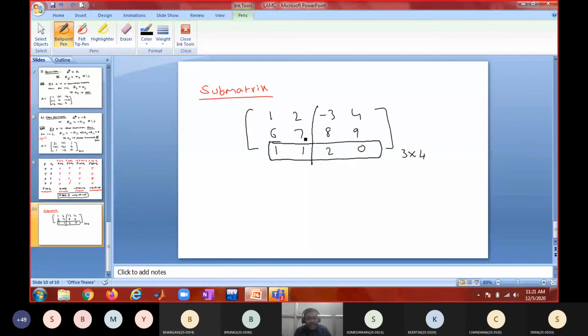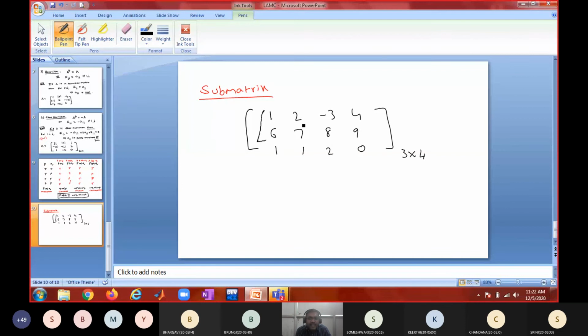So now my point is, a submatrix can be a square matrix or a non-square matrix. My given matrix can be square or non-square, but either way it is always possible to obtain some square submatrices.